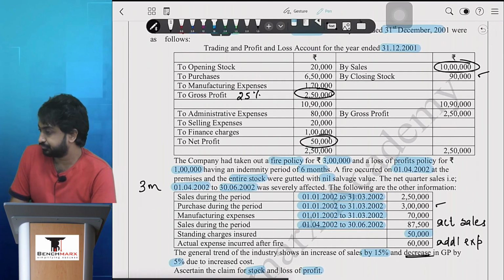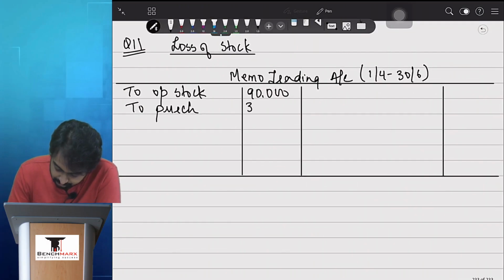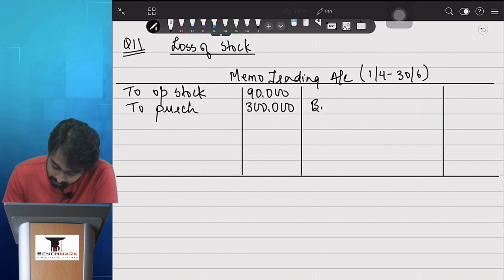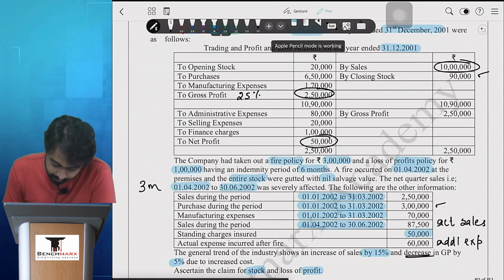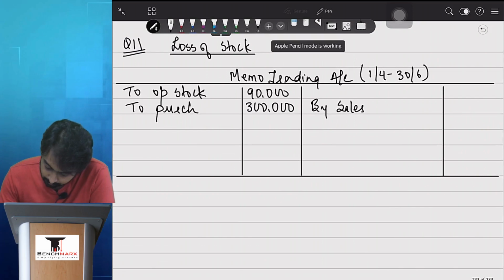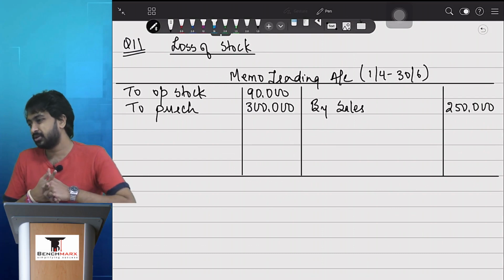मिला क्या? 1st Jan to 31st March, 3 lakhs. Hope numbers मिल रहा है. Yes, अच्छी बात है. Then also search the sales for the same corresponding period. Sales 1st Jan to 31st March 2,50,000. Public परेशान रहेगा कि how can the sales be less than the purchases? अरे opening stock में से बेचा होगा, so that's okay.